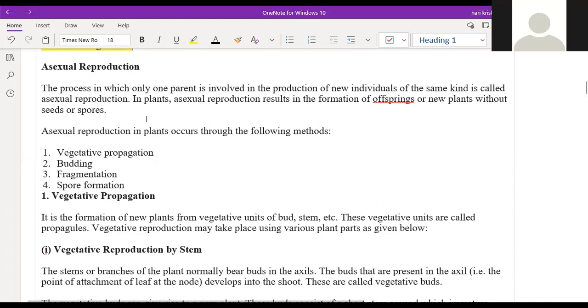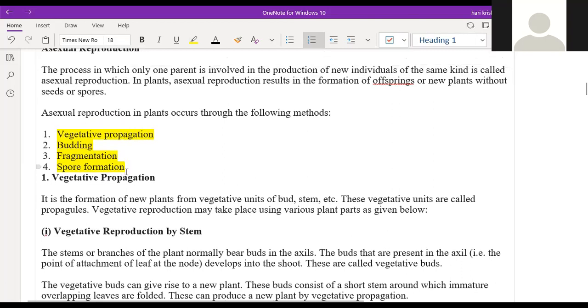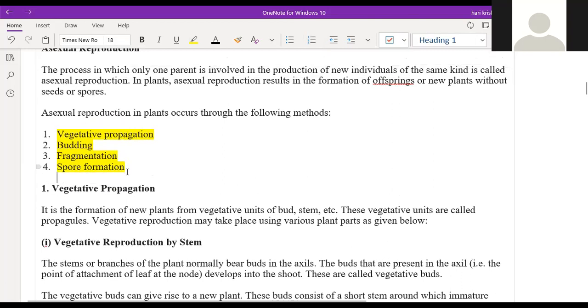In total, we have 4 methods in asexual reproduction. How many methods? 4 methods. The first one is vegetative propagation. The second one is budding. The third one is fragmentation. And the fourth one is spore formation. Vegetative propagation is reproduction through parts of plants like roots, stem and leaf. Sir, roots, stems and leaves of a plant will develop into a new plant.